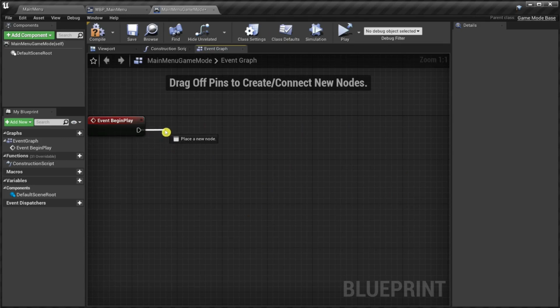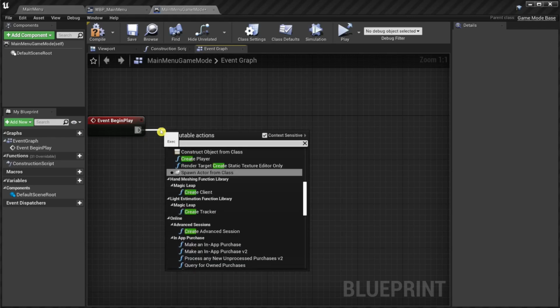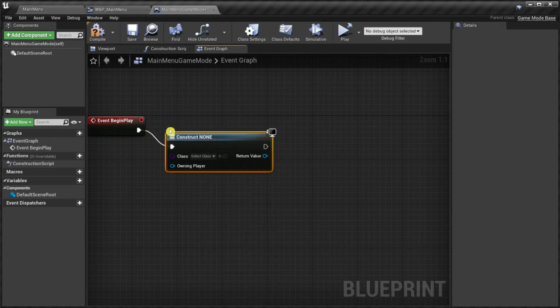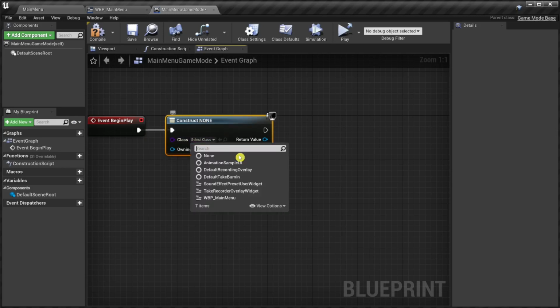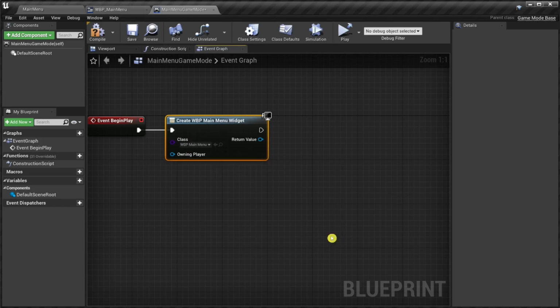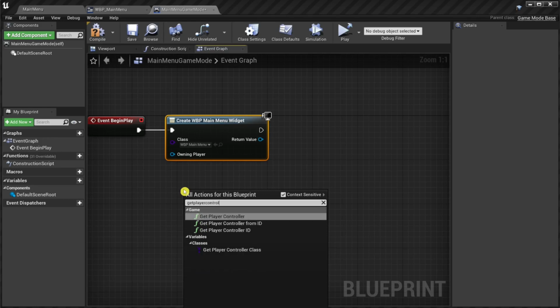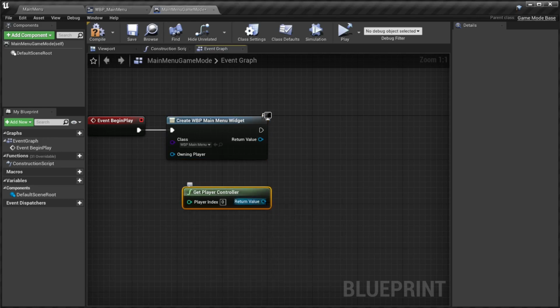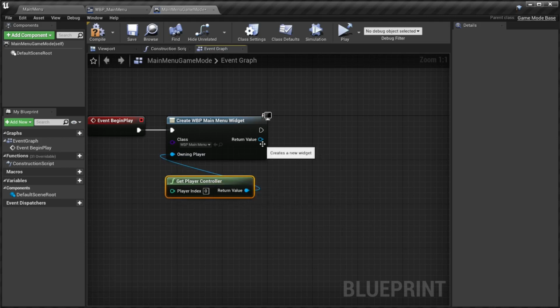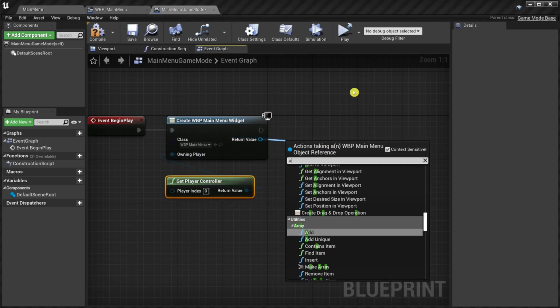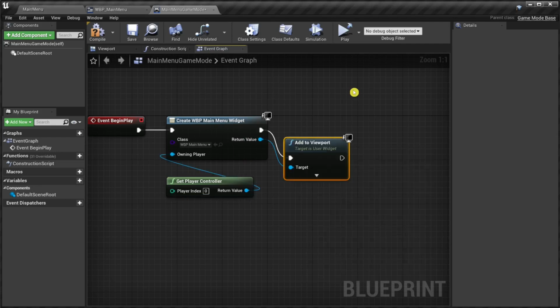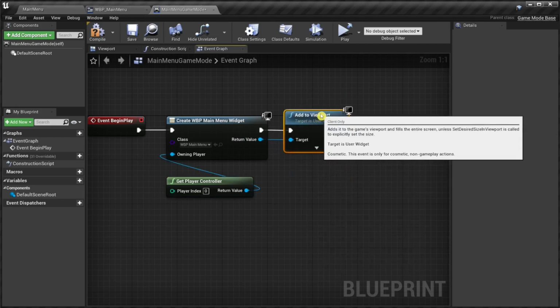We call create widget, select the widget blueprint main menu, and use the first player controller as the owning player. The widget we just created is added to the viewport so that it is shown.